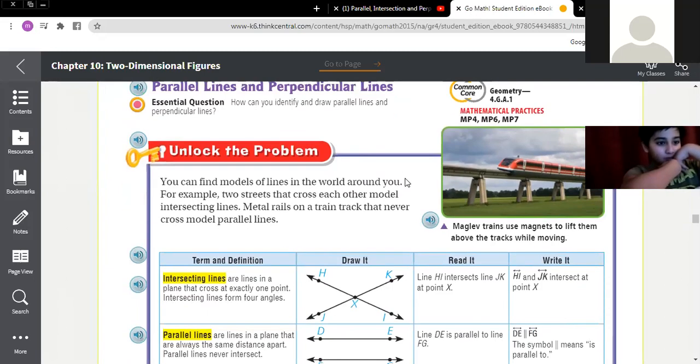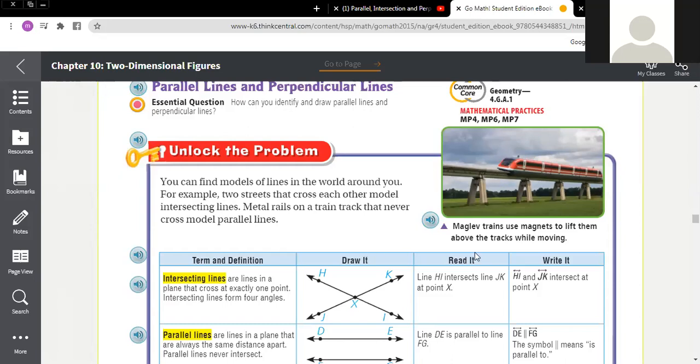For example, two streets cross each other to model intersecting lines. Metal rails on a train track that never cross model parallel lines. What is the way of this train?